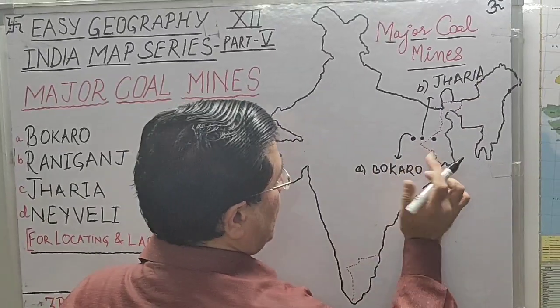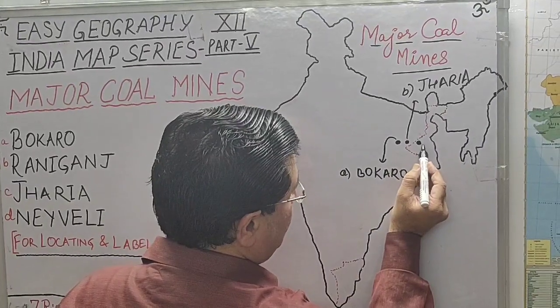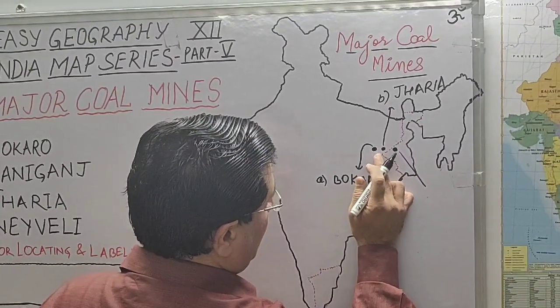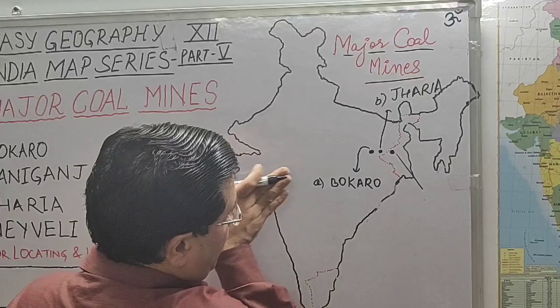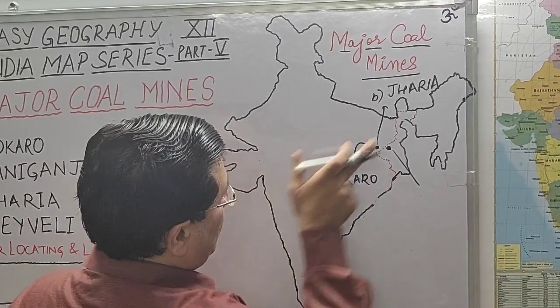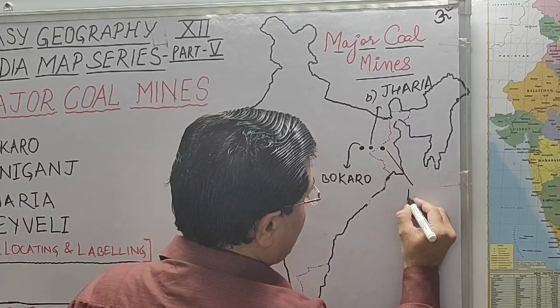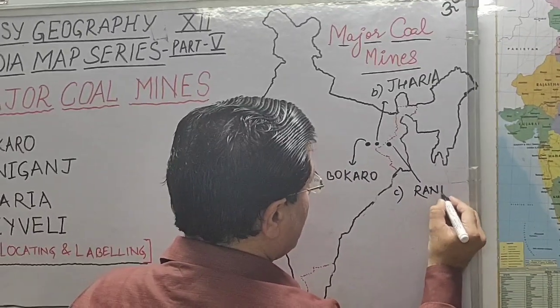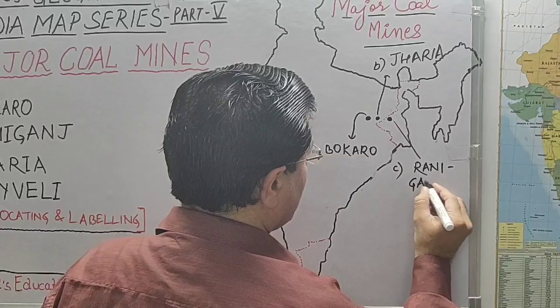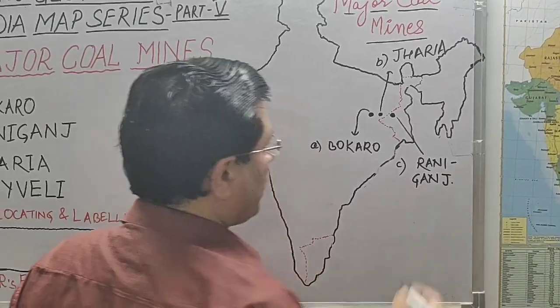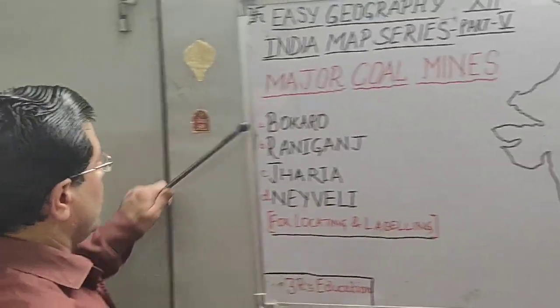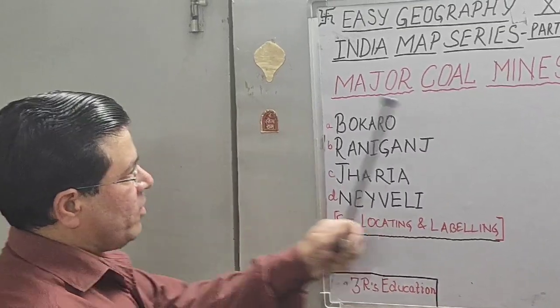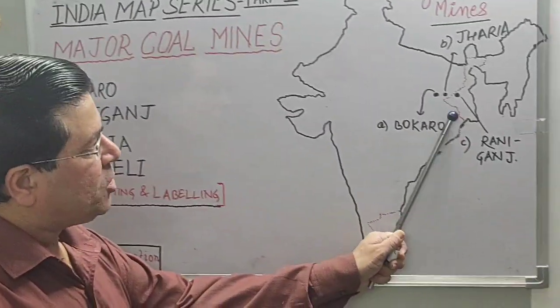And the third mine which is located in West Bengal, when you cross the border, you are moving from west to east, Bokaro, Jharia and then Raniganj. Suppose this is your C part, this is your Raniganj. Okay. So we have three coal mines located very close to each other.